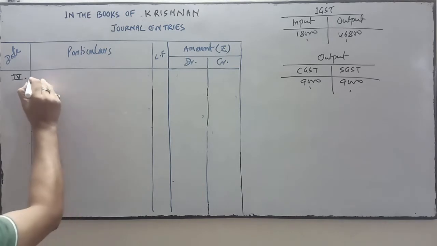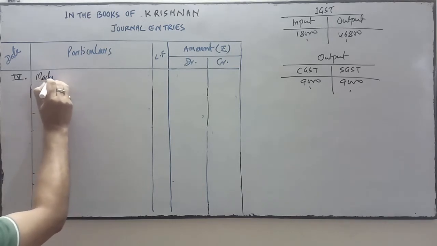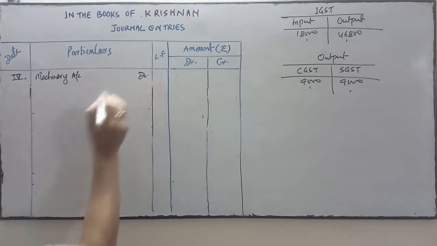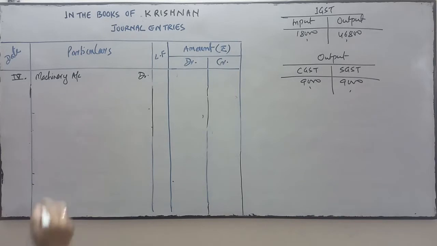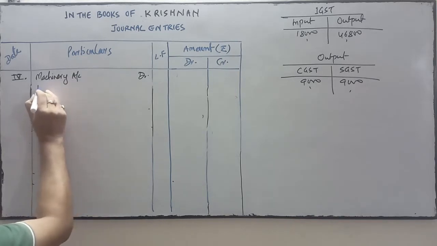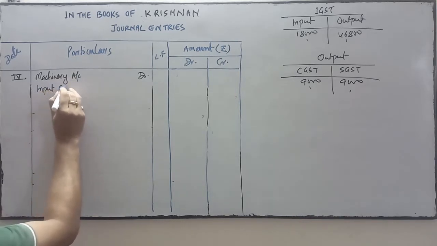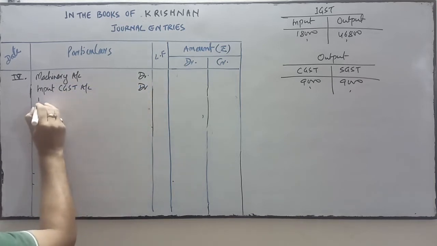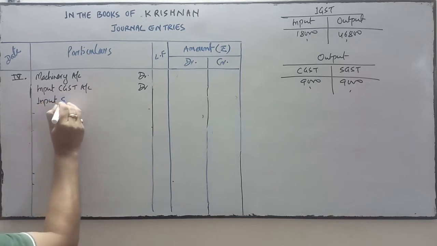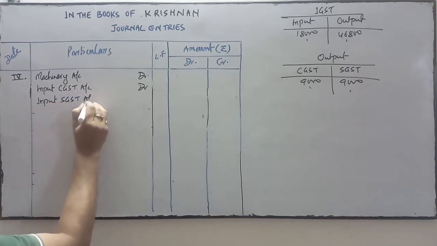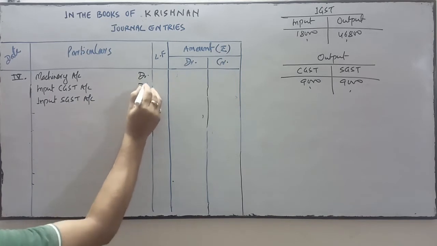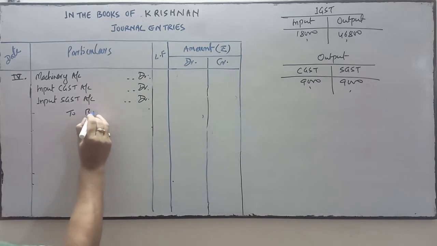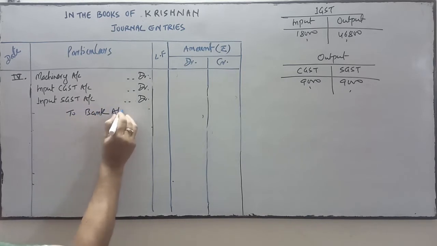So purchased machinery, so machinery account debit. Input CGST account debit. Input SGST account debit. To bank account. Payment is done or made through bank.